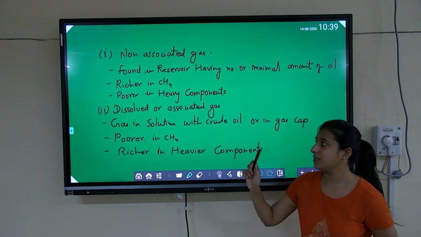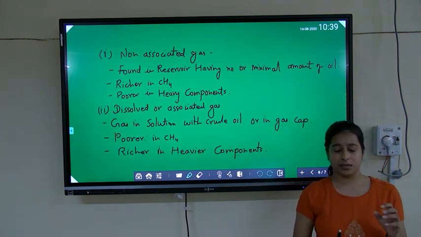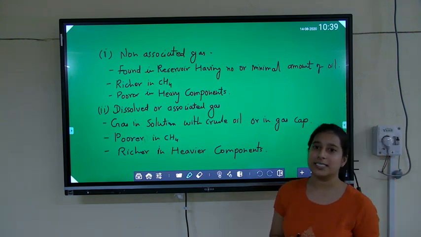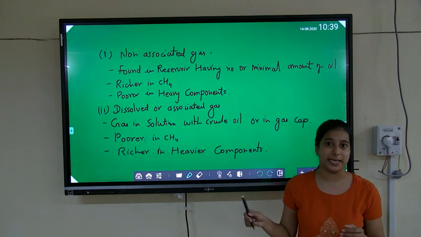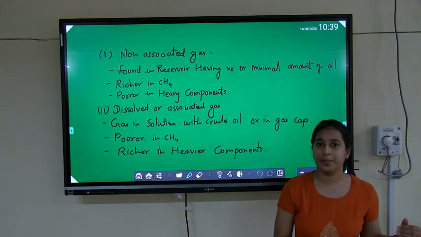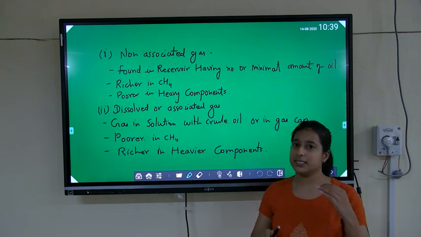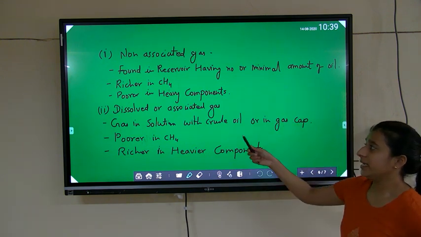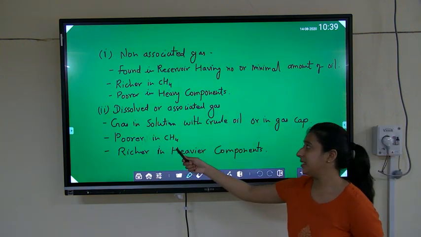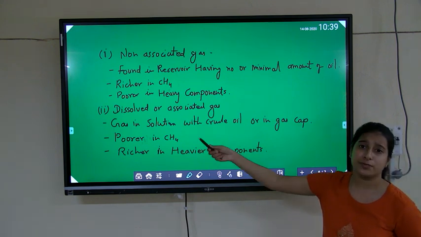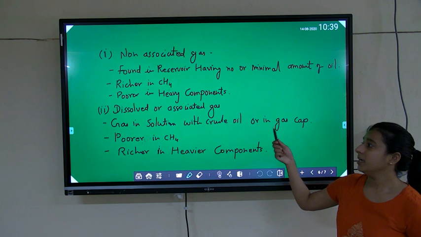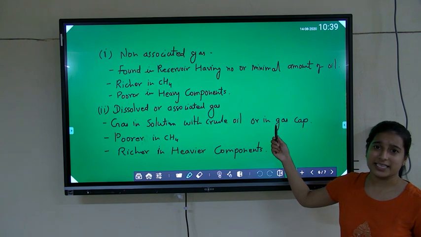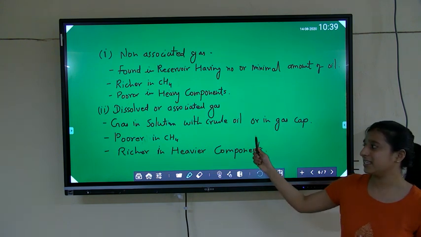What does dissolved or associated gas mean? We have learned about the solution gas drive and gas cap drive. In solution gas drive, natural gas is dissolved in oil due to high pressure. In gas cap drive, there is gas separated which is in contact with crude oil. Dissolved or associated gas is present in solution with crude oil, which we know as dissolved gas, or it may come in contact with crude oil, which we know as natural gas present in a gas cap.